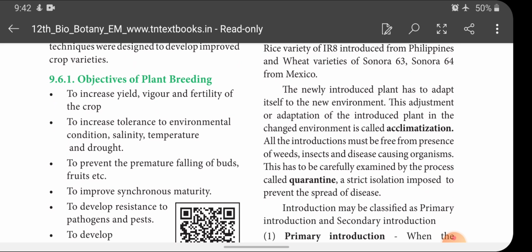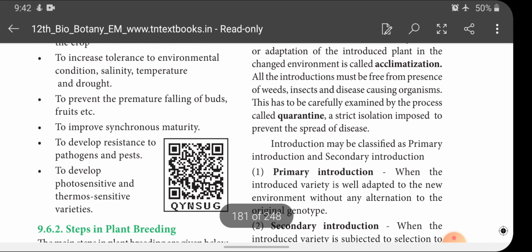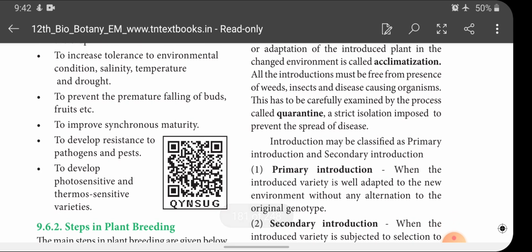to environmental conditions, salinity, temperature and drought, to prevent the premature falling of buds, fruits, etc., to improve synchronous maturity, to develop resistance to pathogens and pests, to develop photosensitive and thermosensitive varieties. So these are the various objectives involved in plant breeding.